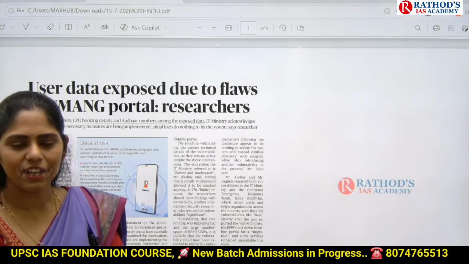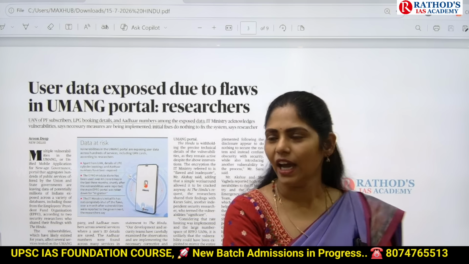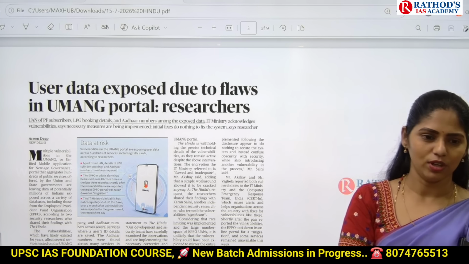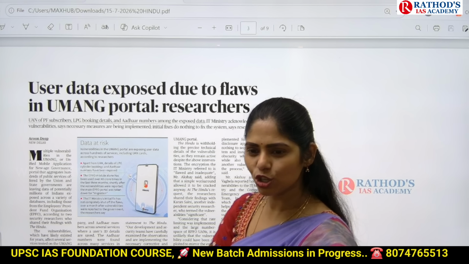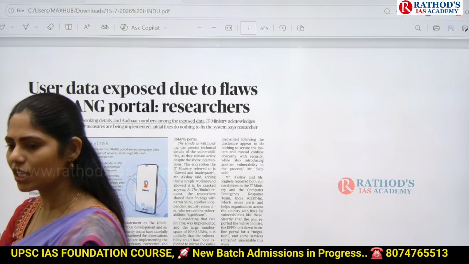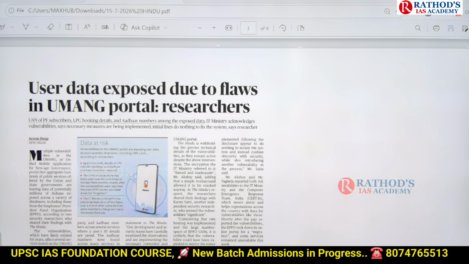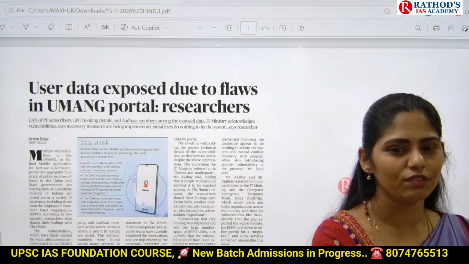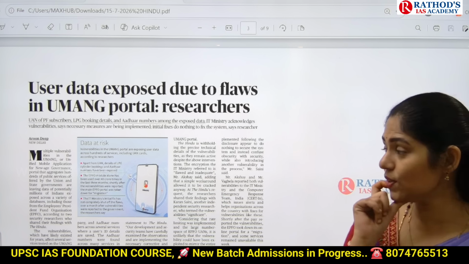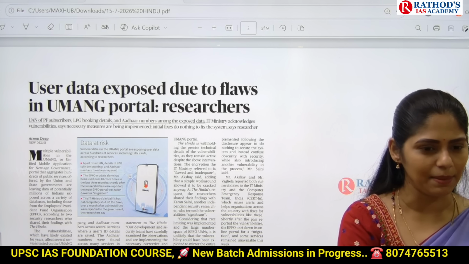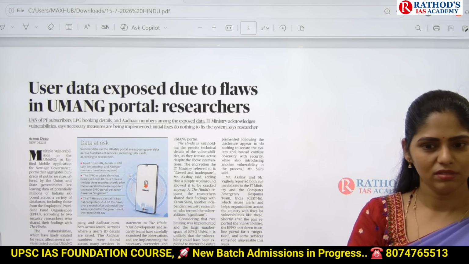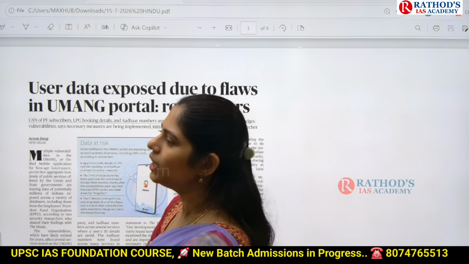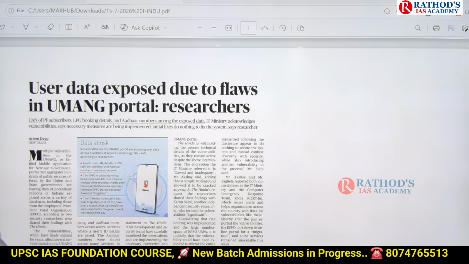And governance is there for your mains, and this is part of e-governance. There is a data leak now from this Umang portal. Will UPSC ask a question in mains? Yes. How can it ask? It can ask about the advantages of e-governance and the challenges of e-governance. In the challenges, you can add this article as an example: the recent data breach from the Umang portal. Are you understanding? Advantages: through the Sahyog portal, the government can ask social media platforms to remove illegal or unlawful content.